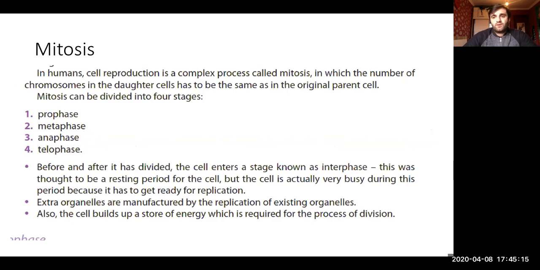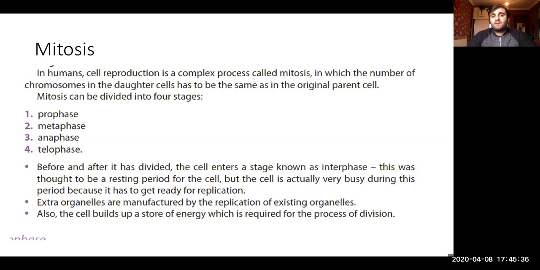Before and after mitosis, there is interphase. This is a resting process where the organelles are produced and DNA, deoxyribonucleic acid, is replicated. Let's discuss all these phases.